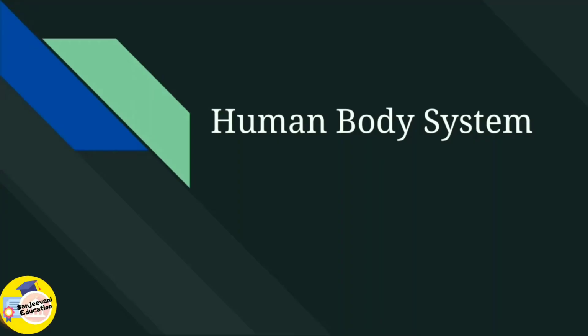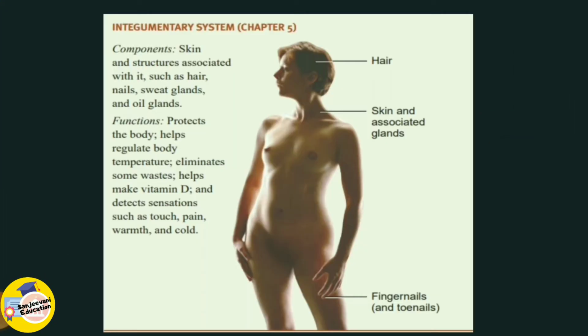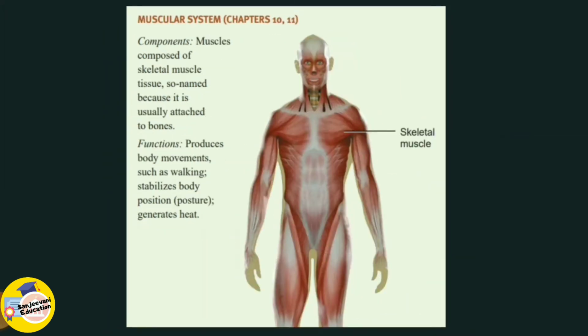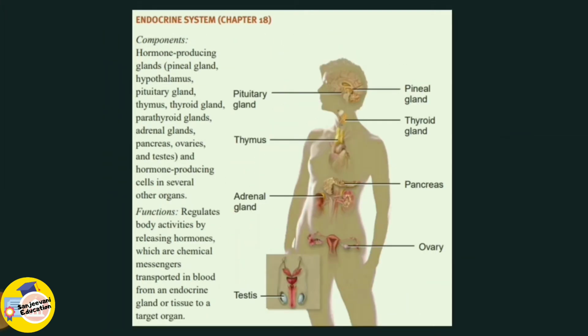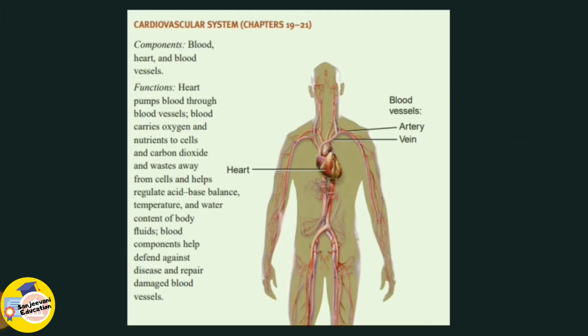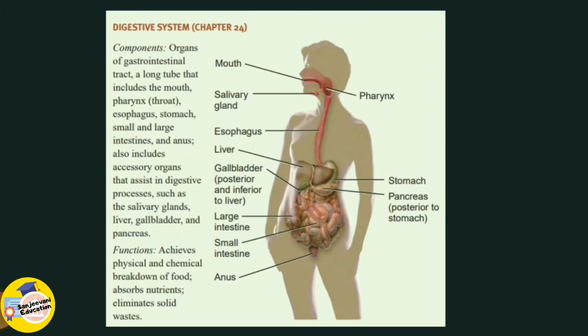Welcome back, guys. Today we will be continuing with the next 5 human body systems. In the previous lecture, we covered integumentary system, skeletal system, muscular system, nervous system, endocrine system and cardiovascular system. If you haven't watched the video lecture of these systems, please go back to watch the video. The link is in the description down below. Today we will cover the digestive system.